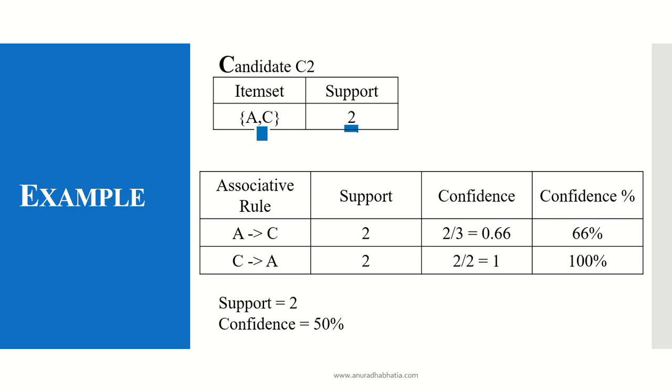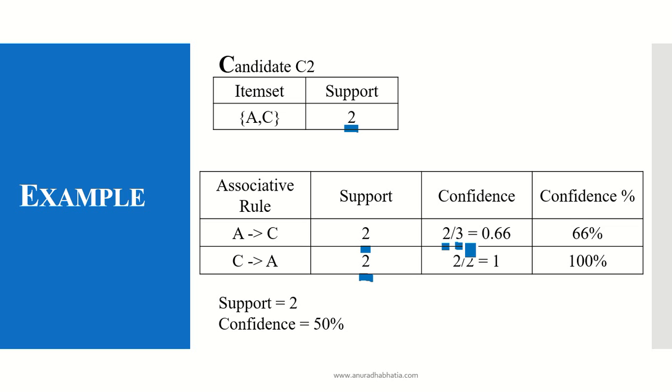As the two items are A and C, the two association rules which are formed are A leads to C and C leads to A. And the support, which is already found out, is 2; anything less than 2 was rejected. Now we find out the confidence. Confidence is found by the support, that is 2, divided by the number of occurrences of A. The number of occurrences of A was found in the first candidate, C1, where A happens 3 times.